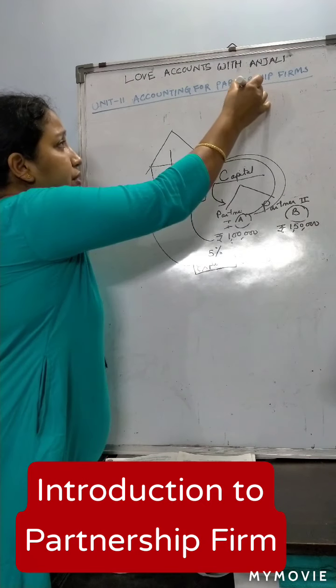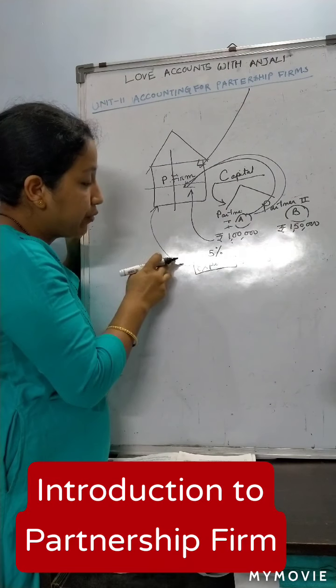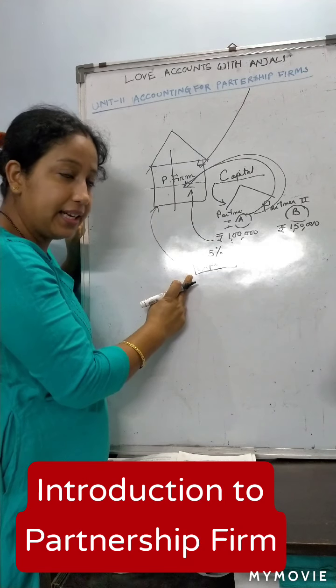Since we are doing accounting of a partnership firm, you have to record it as an expense of the partnership firm. Clear?